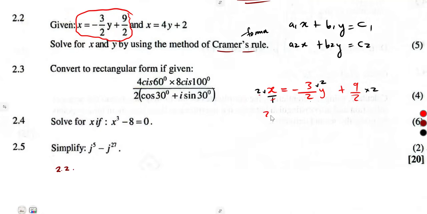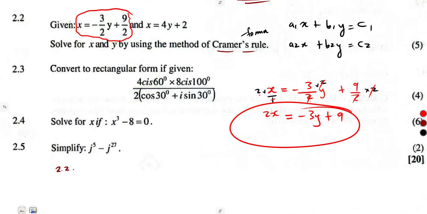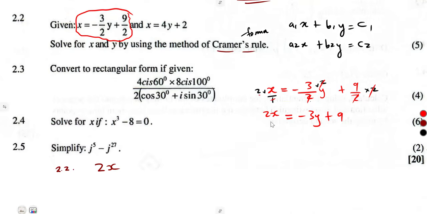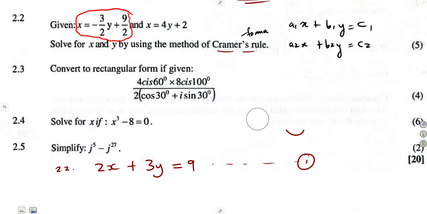So it's going to be 2x is equal to, this one cancels, minus 3y plus, and the 2 cancels, you're going to remain with 9. At least I do not have fractions. Then I can rearrange. Remember, we need x and y on one side of our equation. So that is going to be 2x, and we take the minus 3y to the other side. It's going to be positive 3y, and that is equal to this 9, which is already on the right hand side, a positive. So that was it. This is our first equation. First, we have to rearrange.